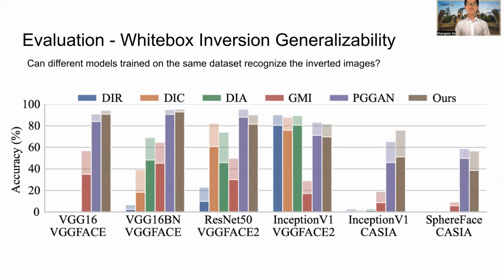This figure shows the white box inversion generalizability. That is, can different models trained on the same dataset recognize the inverted images? For example, the highlighted part means we conduct a model inversion on VGG16BN trained on the VGGFace dataset, and we test the inverted results on VGG16 trained on the same dataset. We can see that our approach has high generalizability.